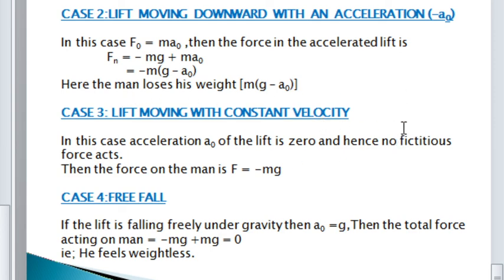Third case, in the case of constant velocity, the acceleration is 0, hence no fictitious force acts. Then the force acting on the man is F is equal to minus mg. Free fall, in the case of free fall, a0 is equal to g. So minus mg plus mg is equal to 0.